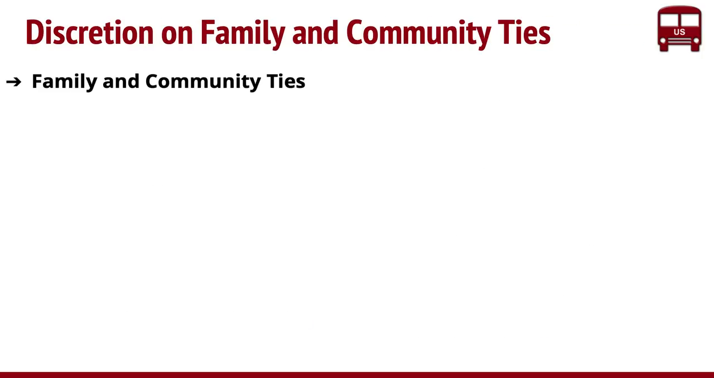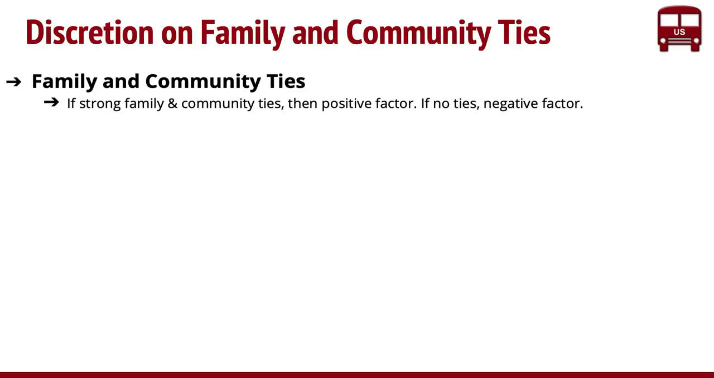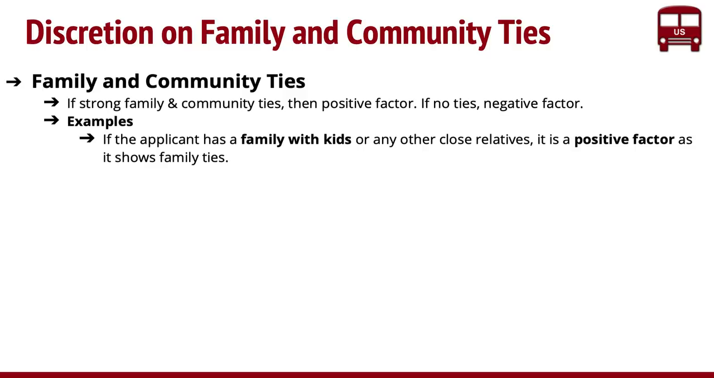Now, the second one they look at is family and community ties, right? All it tells is that if you have very strong family and community ties, then it's a positive factor. If not, it's a negative factor. Again, this was very subjective. Now, what they've done is they've given some examples, and these examples are directly in the policy manual, and some of them are not in the policy manual. They are actually derived from certain case decisions. We'll look at that in a minute.